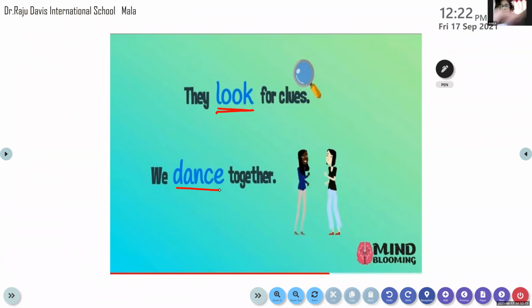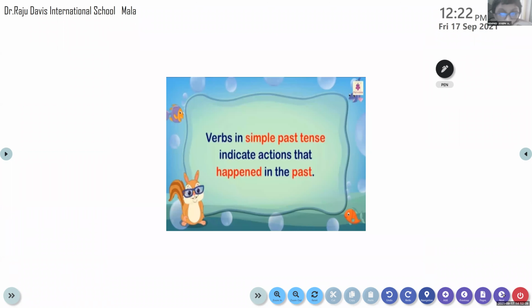Now let us identify the verb first and let's know what tense it is. Now look and dance is in the present tense form. Okay, fine. Present. Now let's go on to the next.